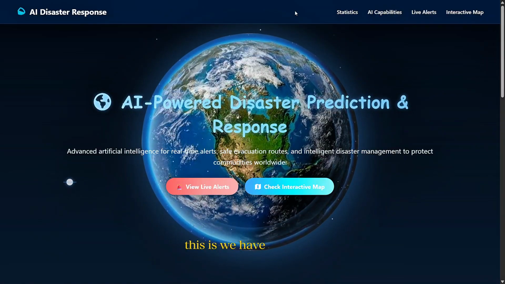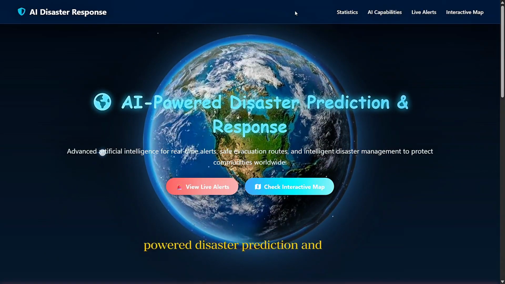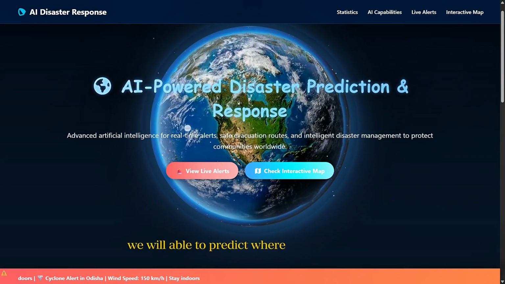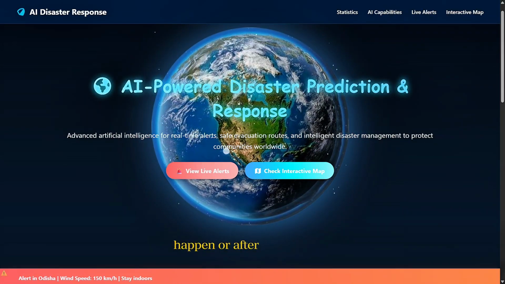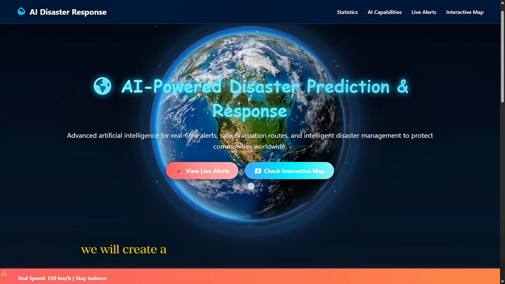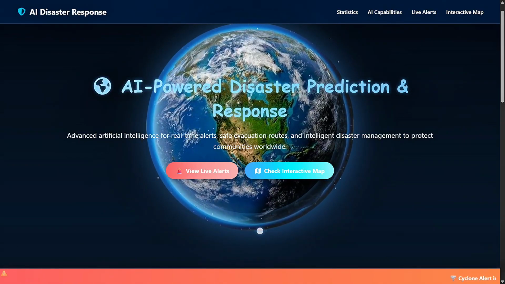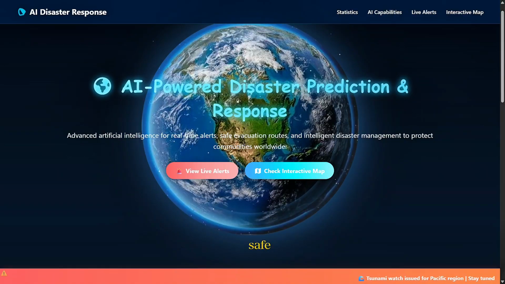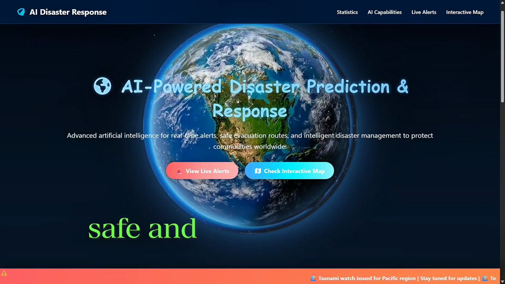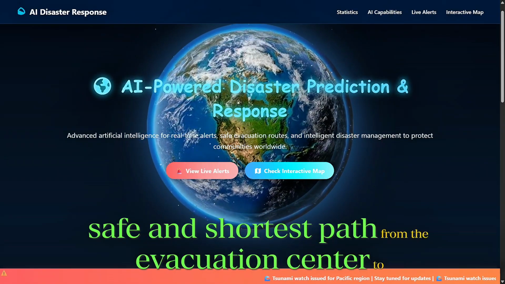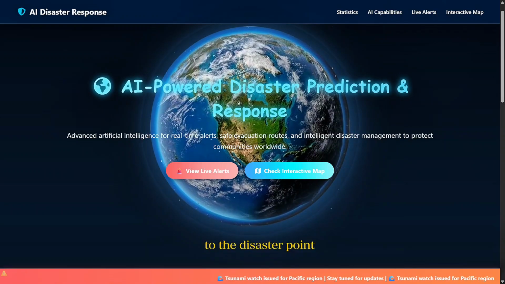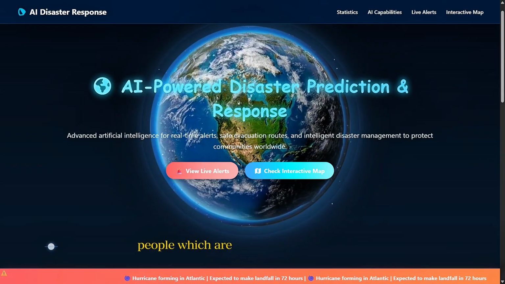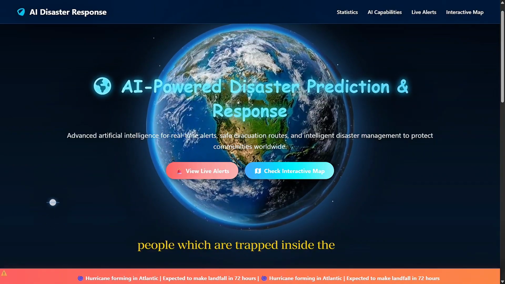So we have created an AI powered disaster prediction and response. Because of that, we will be able to predict where the disaster will happen, or after it happens, we will create an evacuation system or a route which will be a very safe and shortest path from the evacuation center to the disaster point. Because of that, we will rescue as many people as possible who are trapped inside the disaster.